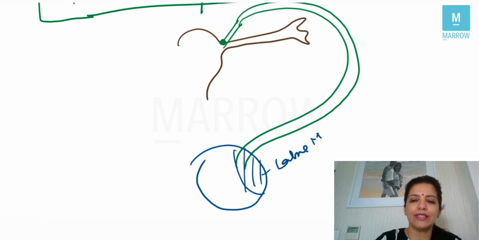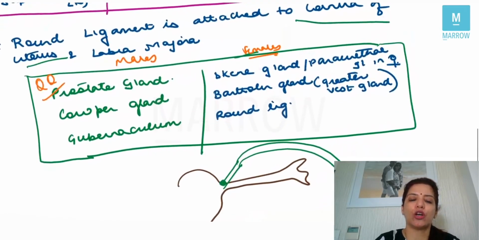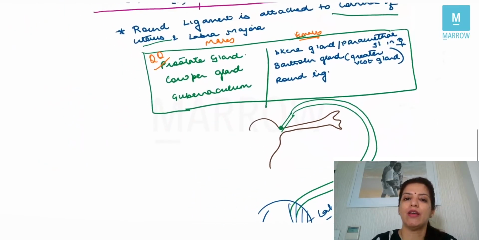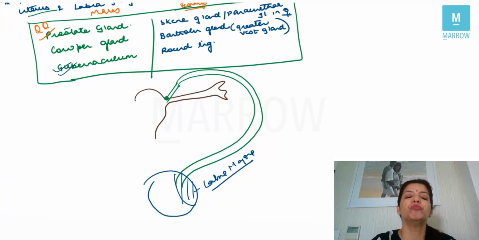So on one side it is attached to the cornua of the uterus, and on the other side it is attached to the labia majora, right? And the round ligament is homologous to the gubernaculum in males. Clear? So this is what you had to know in embryology in this topic.